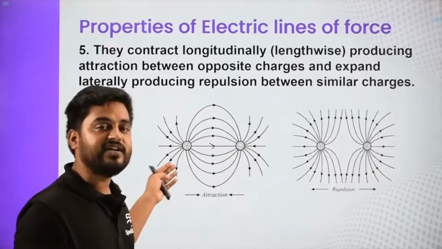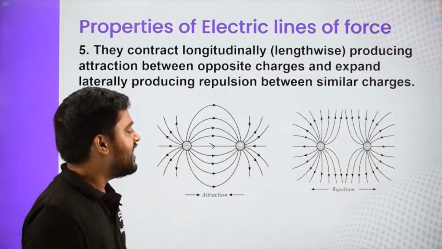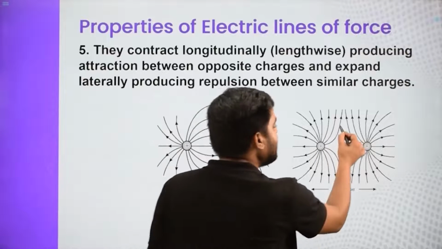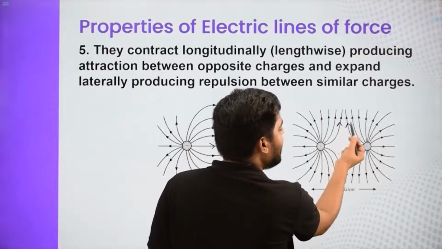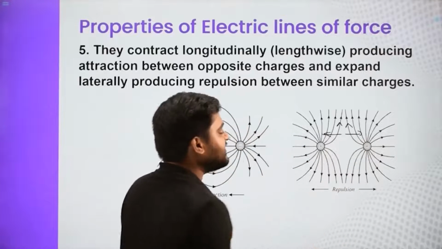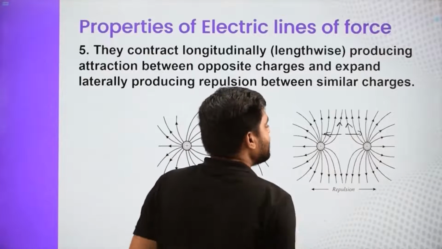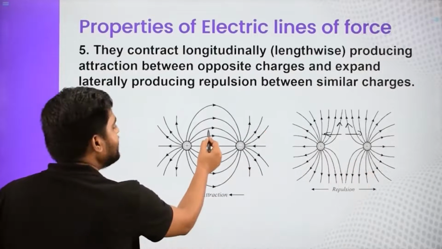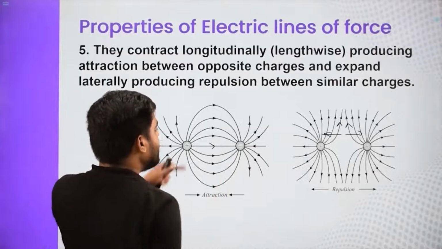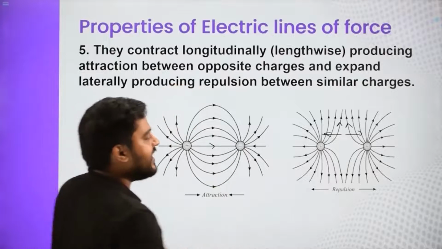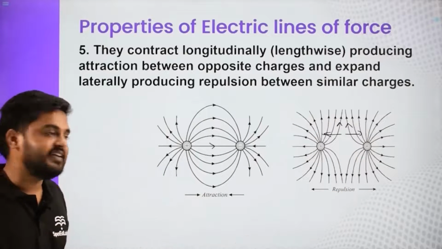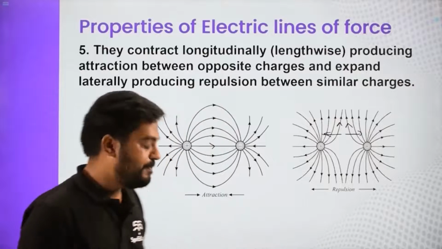This is a field pattern due to a positive and negative charge, and this is a field pattern due to two positive charges. So here if they are in the same direction, two field lines going in the same direction kind of repel each other, and hence they will produce the repulsion between both the charges here. Here the field lines are kind of trying to contract, and here they are kind of trying to expand. So we will say here they are producing attraction and here they are producing repulsion.